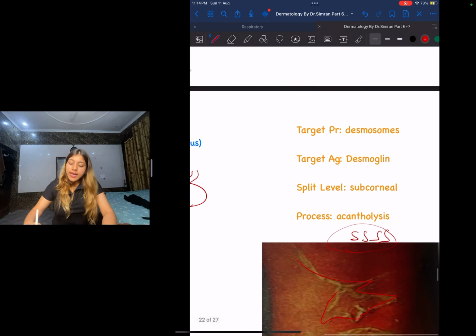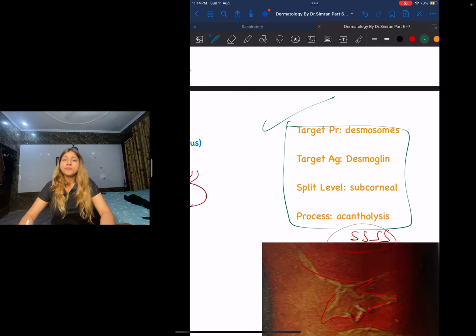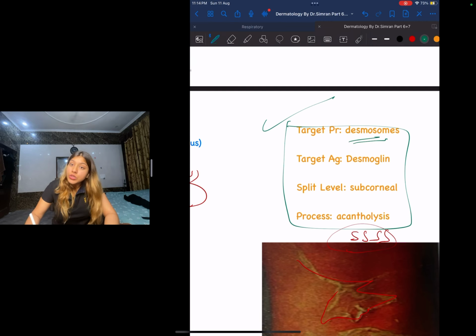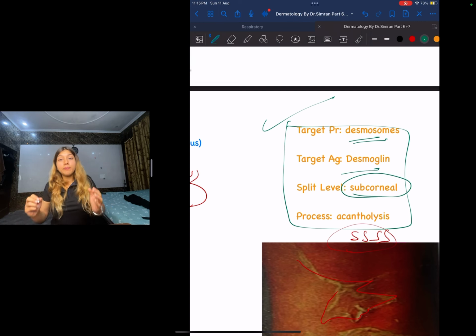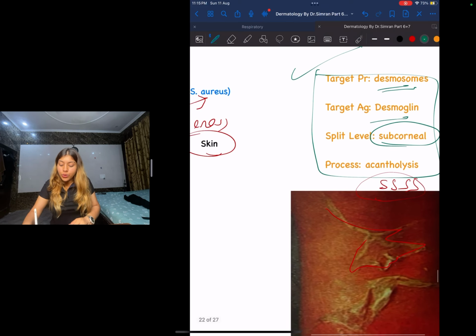Okay, next guys, one more important thing that you need to remember is this box. If they ask you what is the target protein, the target protein guys is going to be your desmosomes. What is the target antigen? Target antigen is desmoglein. What is the split level, guys? Split level is going to be subcorneal. And what is the process called? The process is called acantholysis.